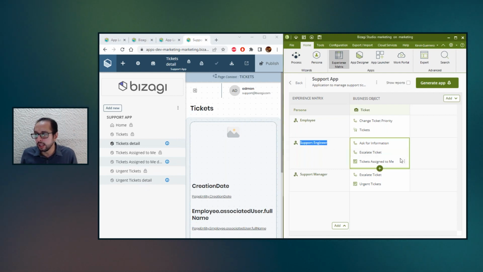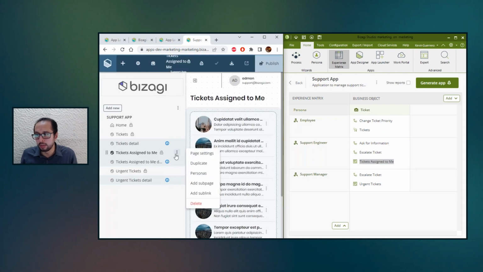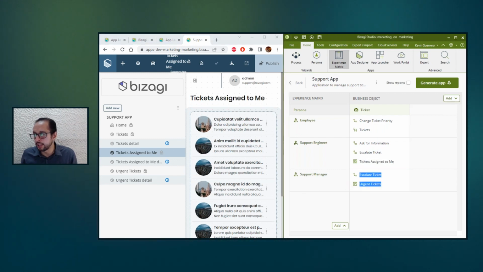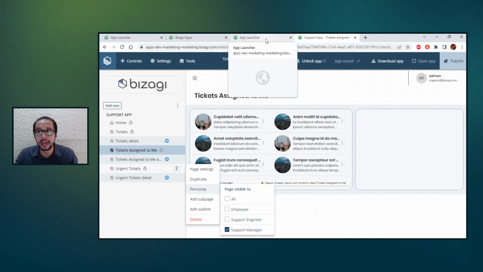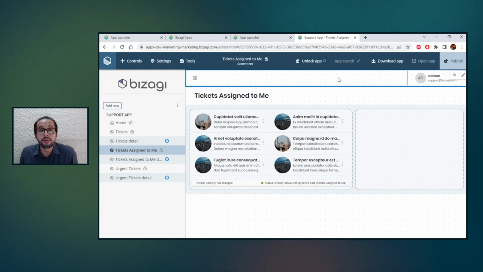Because the support engineer has a view of the tickets assigned to me, that is this one, and once more, this is just visible by the support engineer. And the support manager has urgent tickets, and I can go here and review them. So my application is automatically generated with all the elements that were defined and set up in the experience matrix. But now, is this one ready?